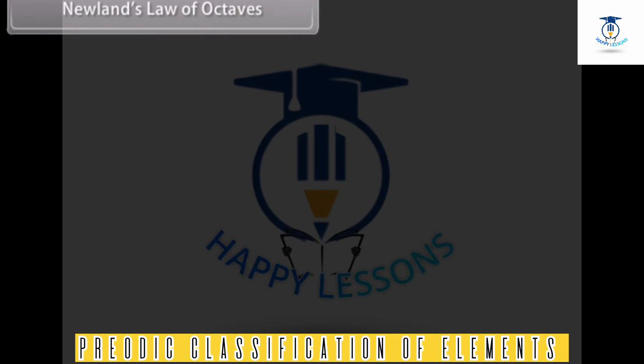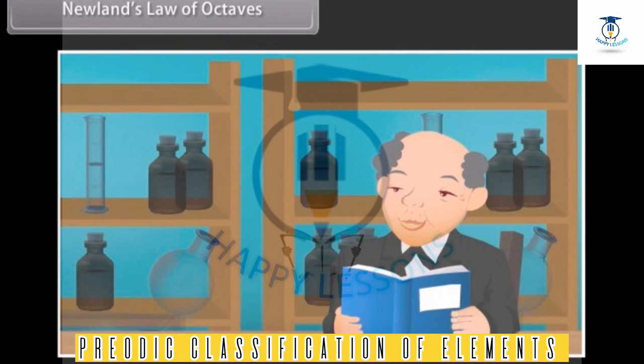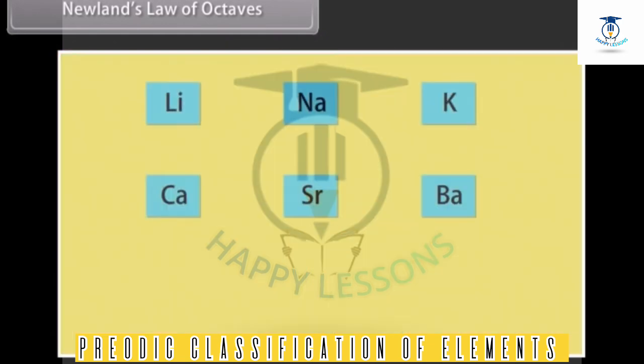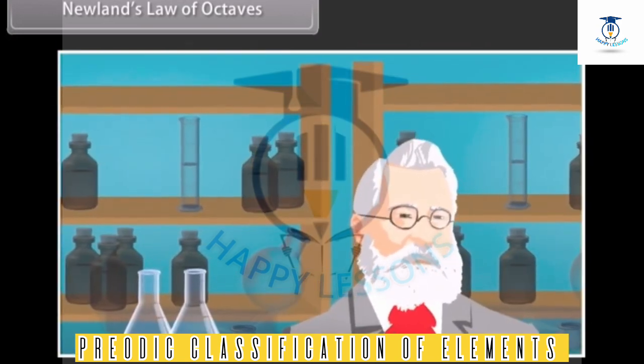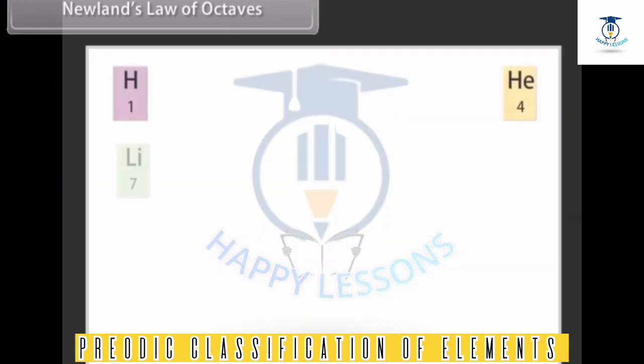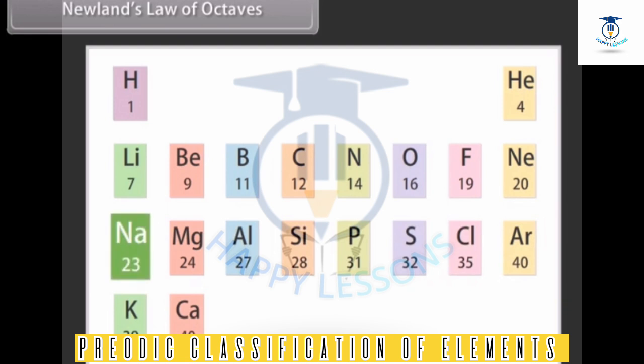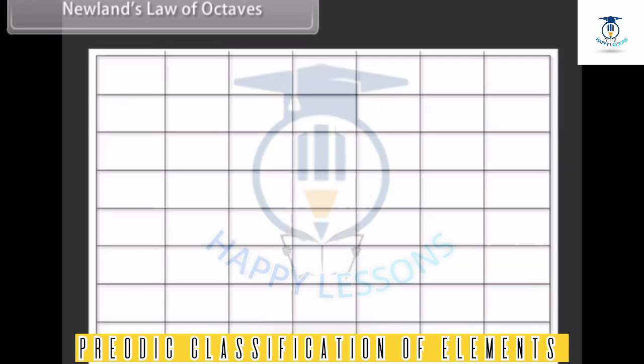Newlands' law of octaves. Dobereiner's research simultaneously encouraged other scientists to start classifying elements. The triads were not useful as they could classify only three elements at a time. In 1864, John Alexander Newlands, an English chemist, discovered that when elements are arranged in the increasing order of their atomic masses, atomic weight, every eighth element had properties similar to the first element. This is called the law of octaves. However, all elements could be arranged in this order only till calcium, even though there were more than 60 elements available at that time.